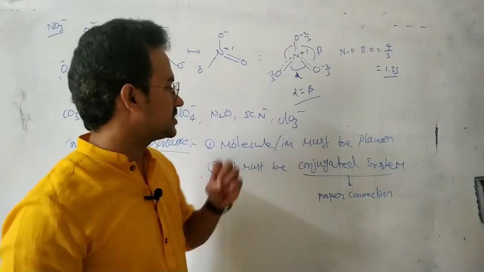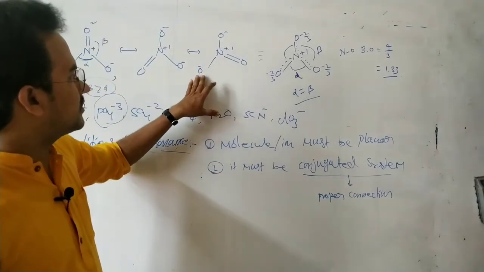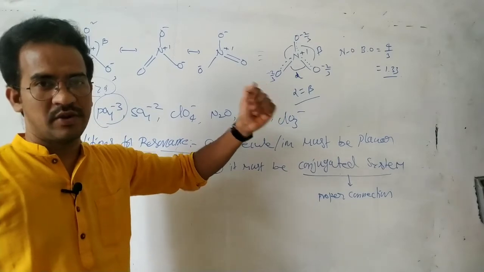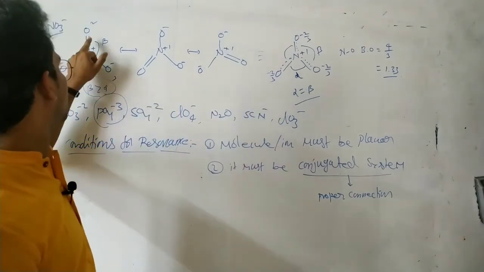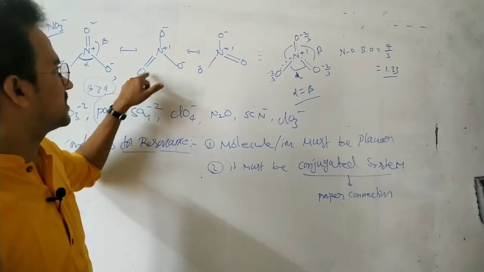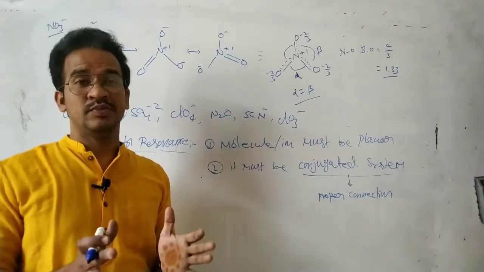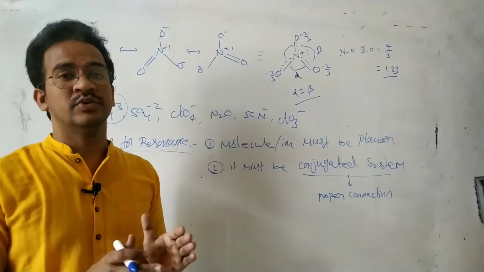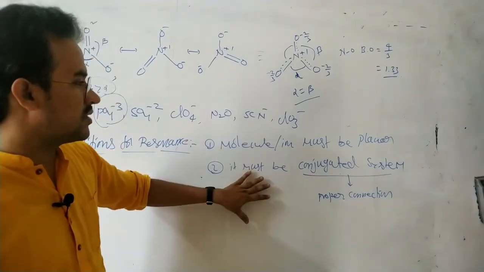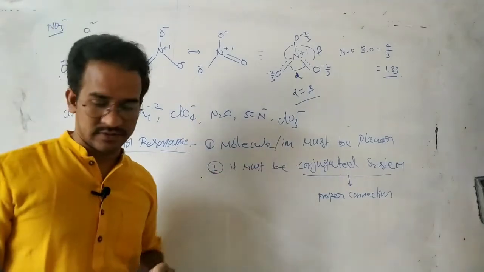And next, one more important point: while writing the resonance structure, the position of the pi electrons will be different, but not the position of the atoms. It's a very important point. You see in this case, pi electrons between nitrogen and the second oxygen, here pi electrons between nitrogen and the first oxygen, here pi electrons between nitrogen and the third oxygen. There is no change in the position of the atoms, but there is a change in the position of the pi electrons. So now let us discuss the different types of conjugate systems.